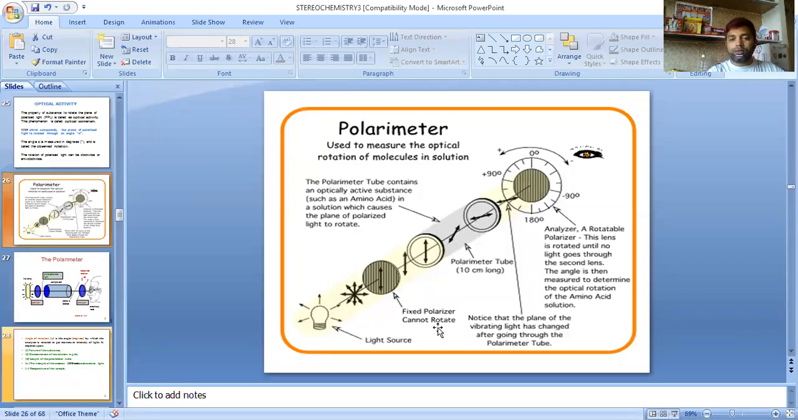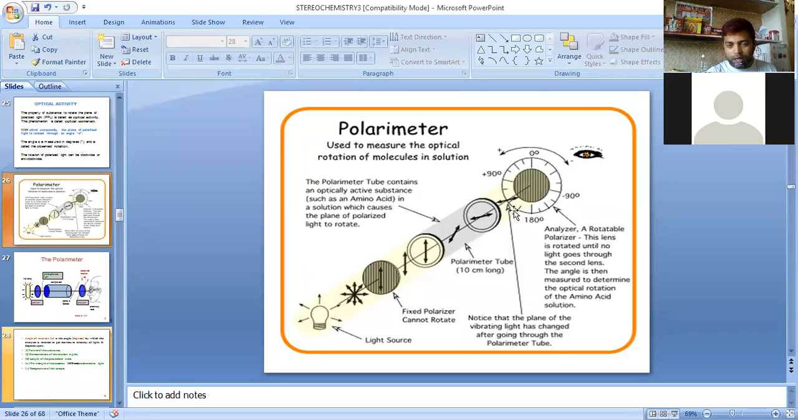The length of the polarimeter tube is 10 centimeter, 1 decimeter or 10 centimeter, same unit. Now you see the plane polarized light coming out, which is rotated. Notice that the plane of the vibrating light has changed after going through the polarimeter tube. It has been rotated.